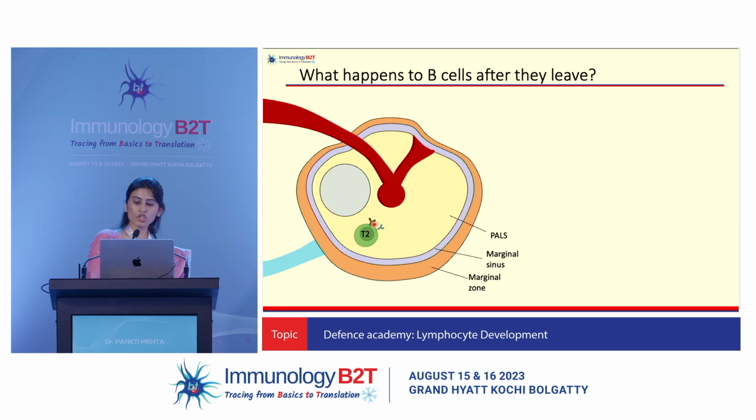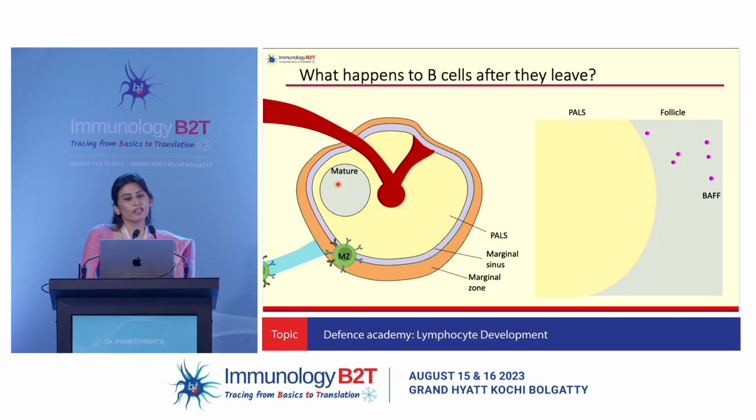Some of these transitional 2 B cells will then move to this marginal zone in the spleen and mature into marginal zone B cells, which express more IgM as compared to IgD. And some of them move to the follicle, where they mature into follicular B cells, or sometimes also called B2 B cells. These will then leave the spleen and then home to various lymph nodes.